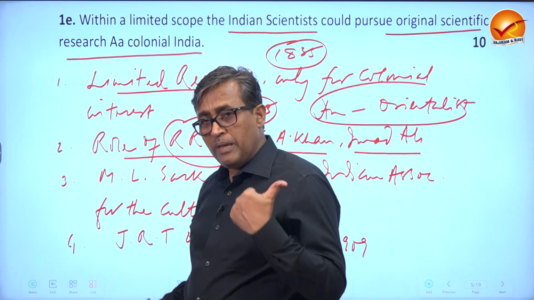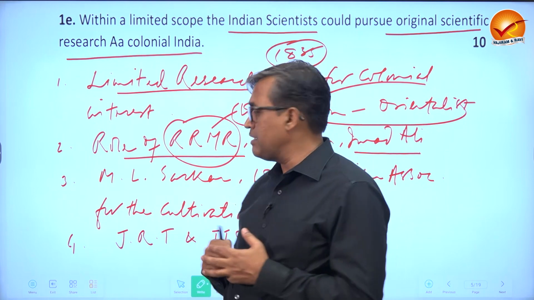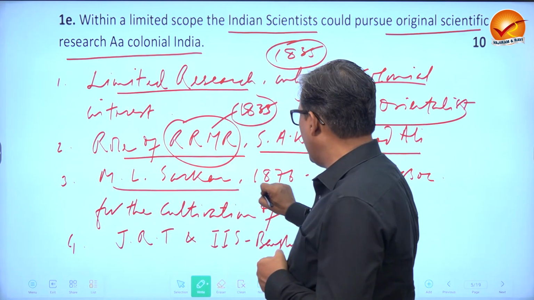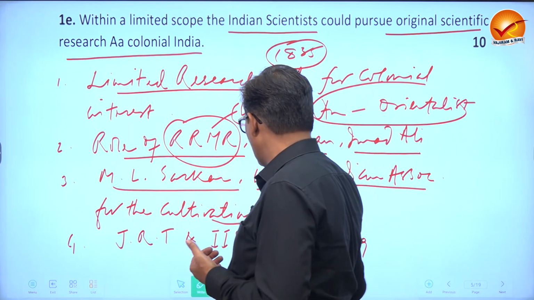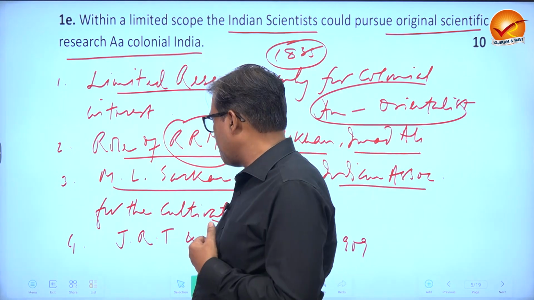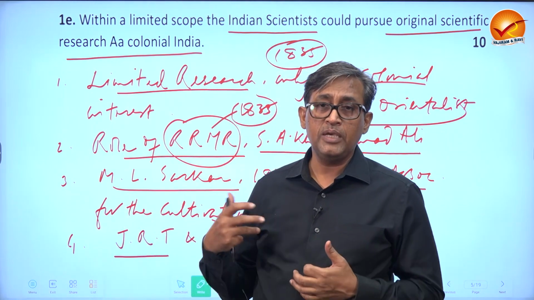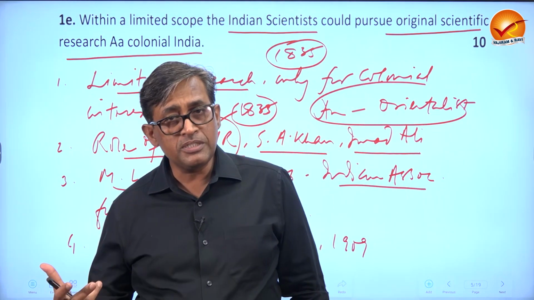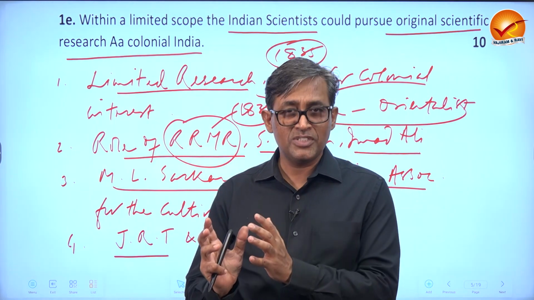Then some of the major scientific achievements by Indians in chronology, you can write it down, like M.L. Sarkar. In 1876, he established the Indian Association for the Cultivation of Science at Calcutta. Jamshed Ratan Tata, not only an industrialist, but he was a philanthropist. He was very much eager for modern scientific institutions.